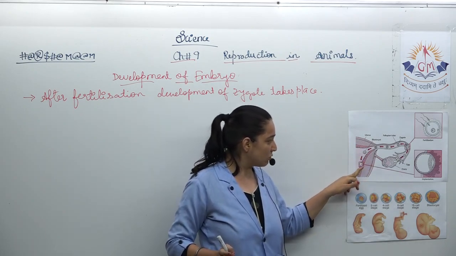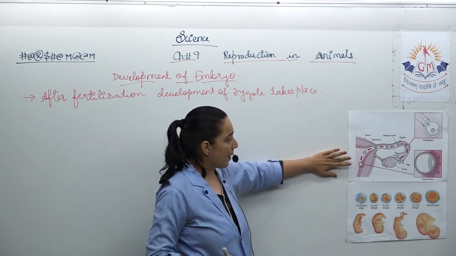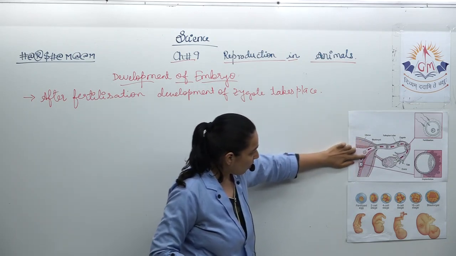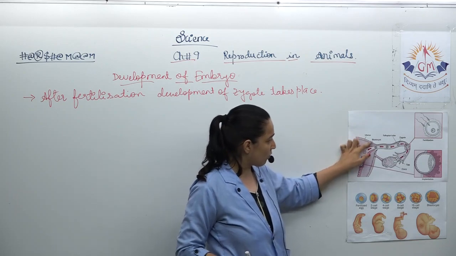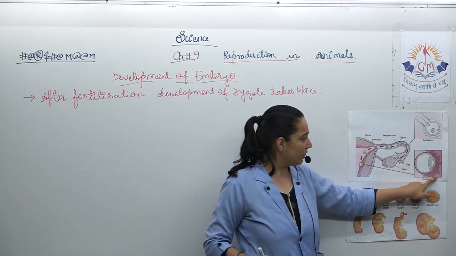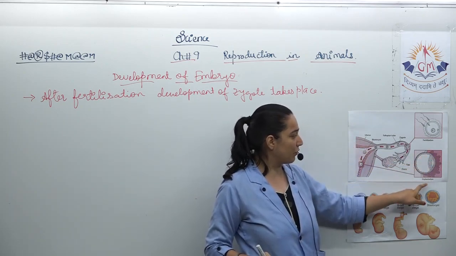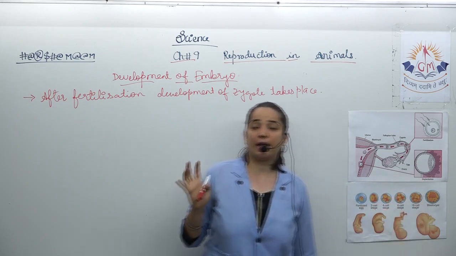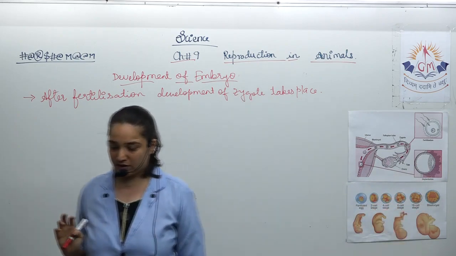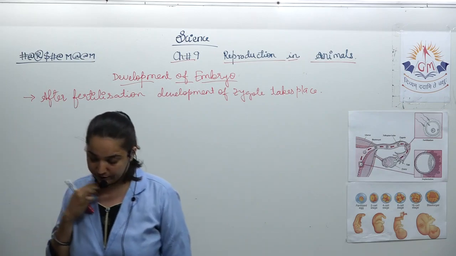And when this blastocyst gets embedded into the wall of the uterus, this is the uterus wall, it gets fixed into the wall of the uterus, and that is called implantation.